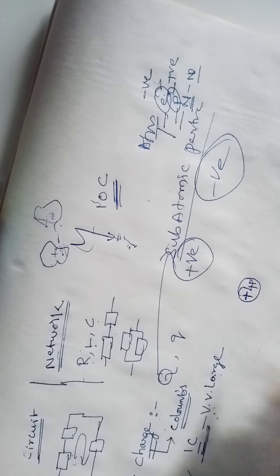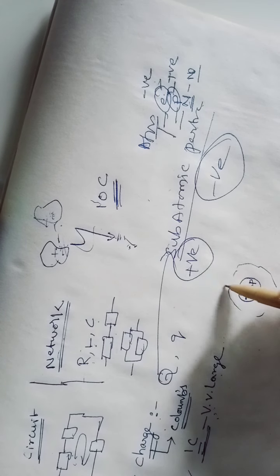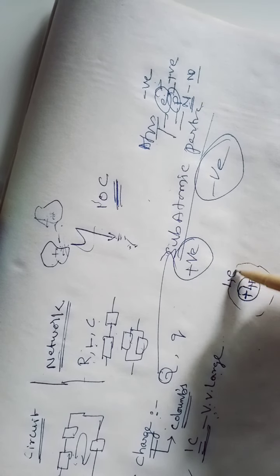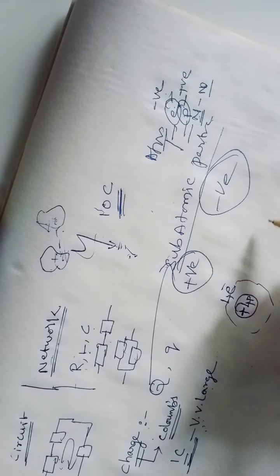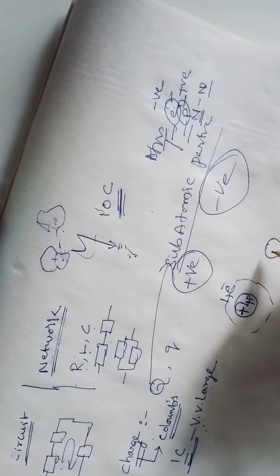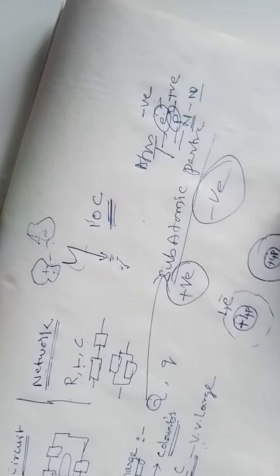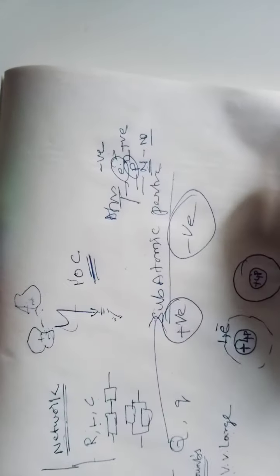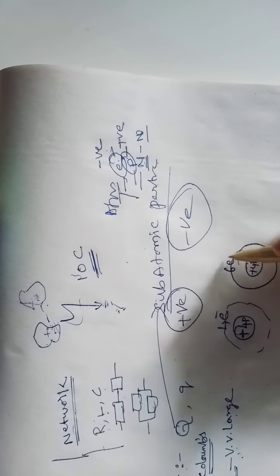If you have 4 protons and your outermost orbit is also having 4 electrons, then what is the charge here? And if we have 4 protons and your outermost shell is having 6 electrons.